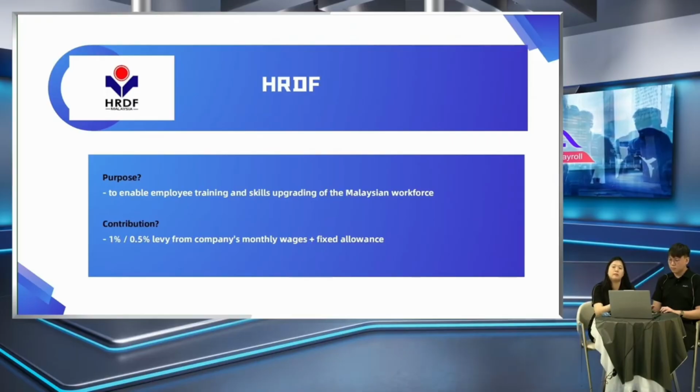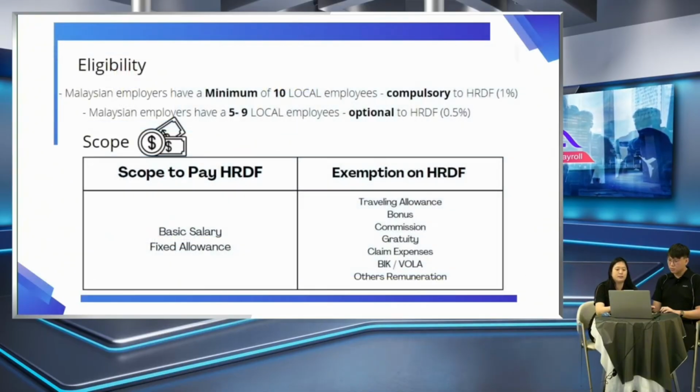This amount is paid by the company, so it's not deducted from the staff salary like the previous statutory bodies, where all those contributions are deducted from staff portions. HRDF is solely on the employer's portion. So the income for this is the wages plus fixed allowance, times 0.5 or 1%.